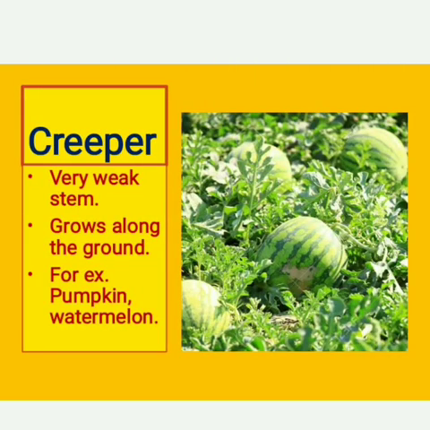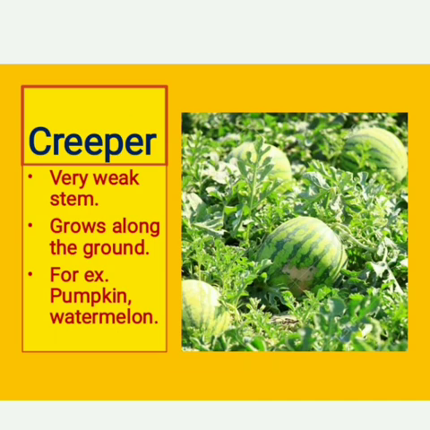Now next, creeper. What would happen if a pumpkin grows on a tree? If a pumpkin grows on a tree, when it falls down from the tree, it will make a great noise and the fruit also will be damaged by that. That's why these are creeper plants. Basically, all heavy or big size fruits grow on creeper plants.